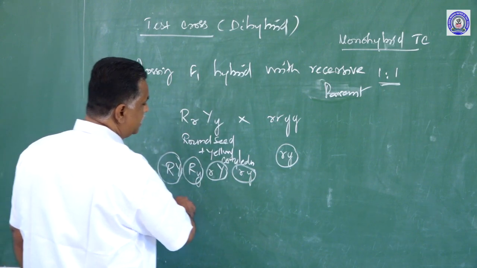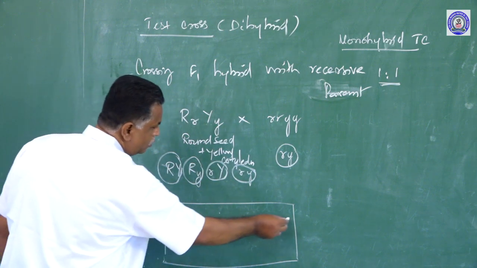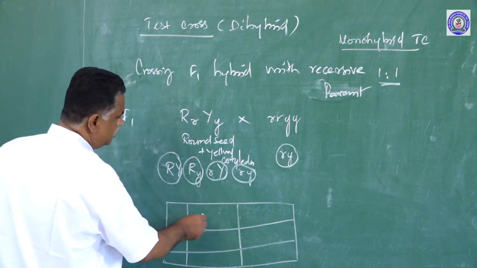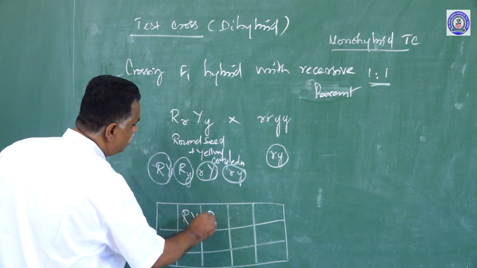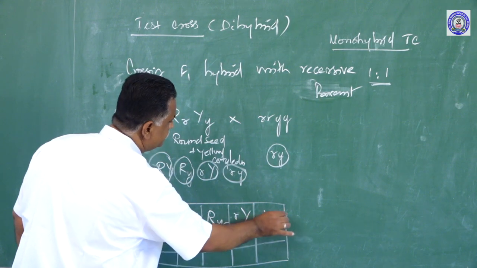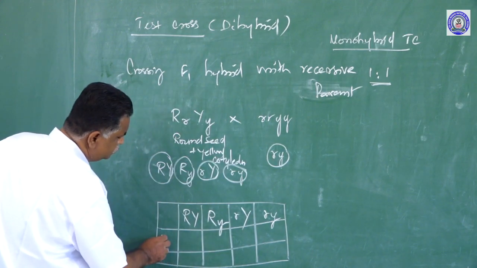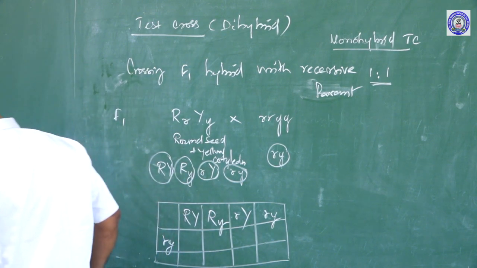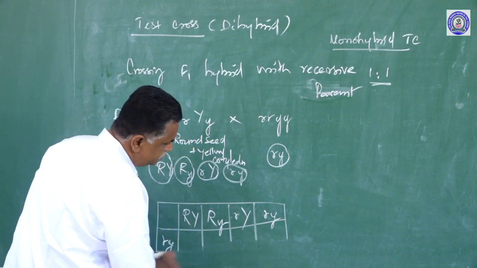If you put a checkerboard for this, the four gametes are capital R capital Y, capital R small y, small r capital Y, small r small y, and the recessive parent has small r small y. See the combinations.